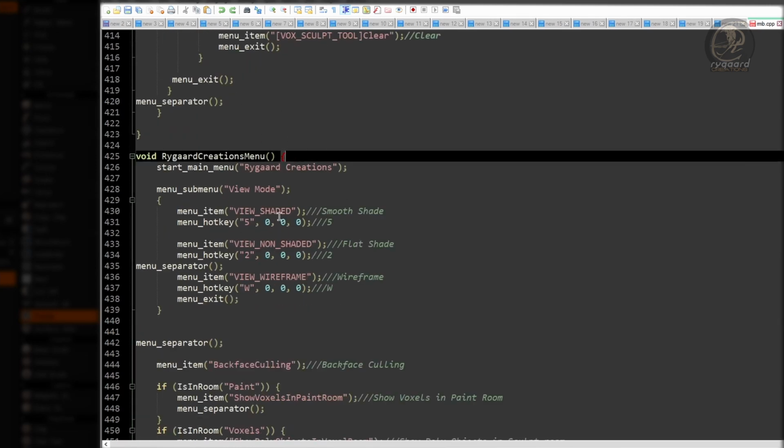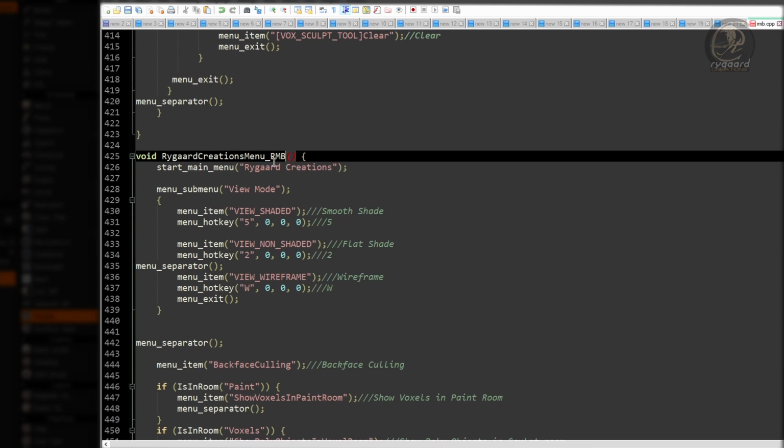First of all, I will modify the name of the Rygaard Creations menu function, just to be able to differentiate a little between the two functions that are identical and avoid any problems. To do this, at the end of the Rygaard Creations menu function name, I will add RMB.